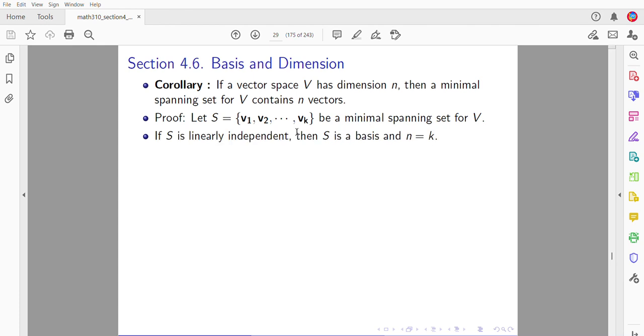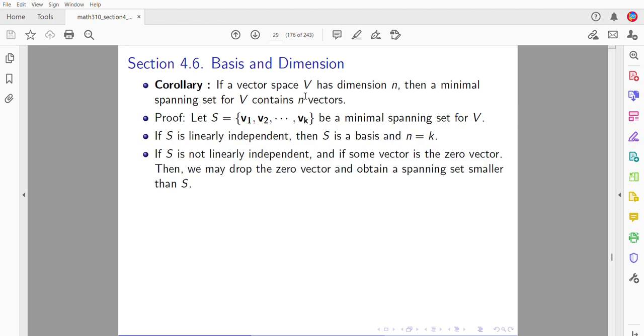If S is linearly independent, then it is a basis already. Two bases have the same size, so k must equal n. If it is not linearly independent, and if some vector is the zero vector, then drop the zero vector because we don't need zero vectors, and you get a spanning set smaller than S. But note, our S was a minimal spanning set. So this would be a contradiction. So there is nobody who is zero.